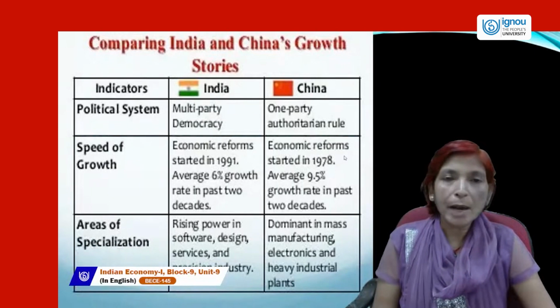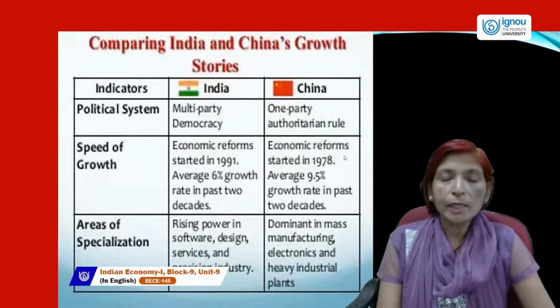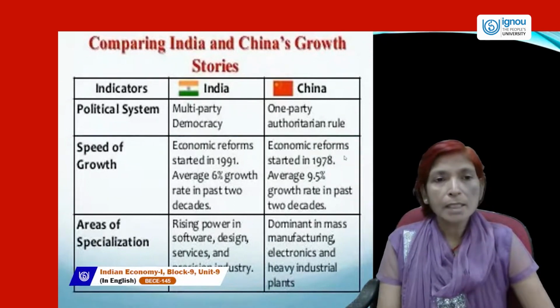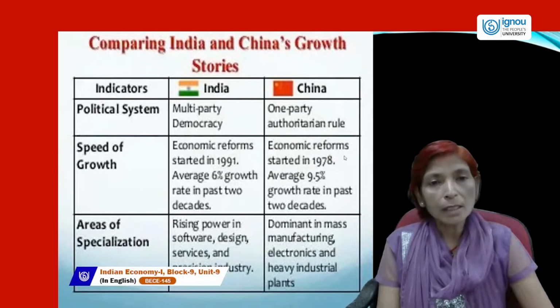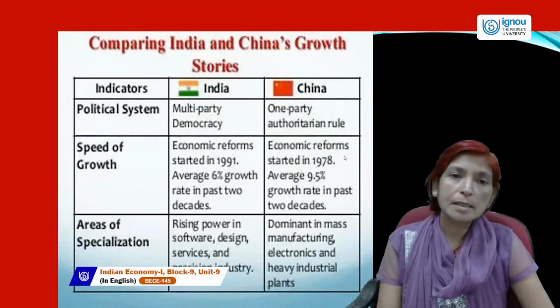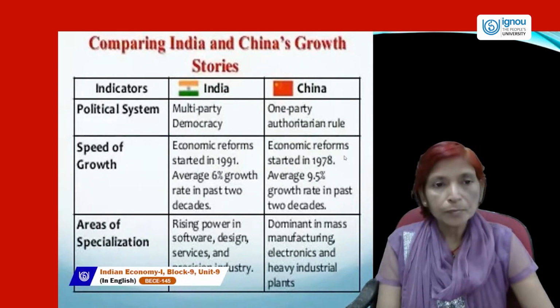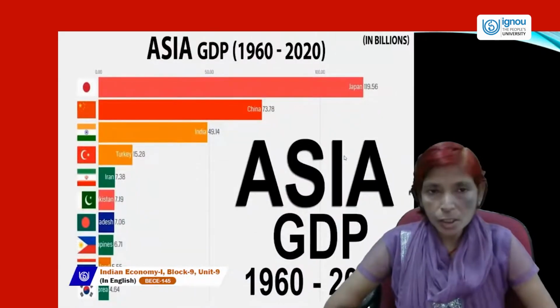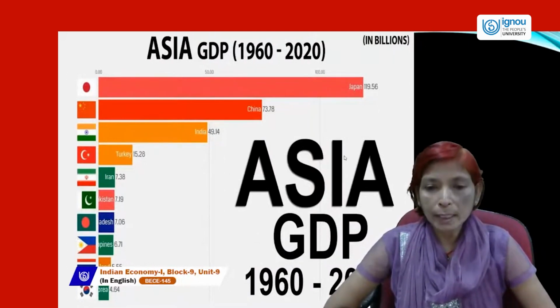So this is the comparison between India's and China's growth, because both the countries are Asian countries, and both are developing countries, and both are the most populated countries in the world. China is the number one most populated country in the world, and India is the second largest populated country in the world. Next is Asia's GDP during the time period of 1960s to 2020.